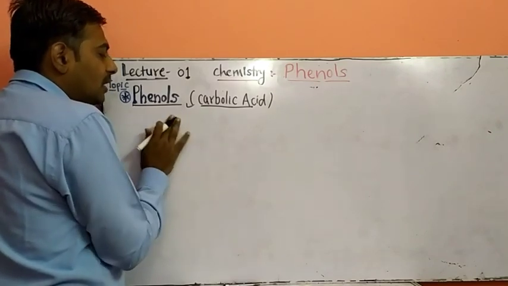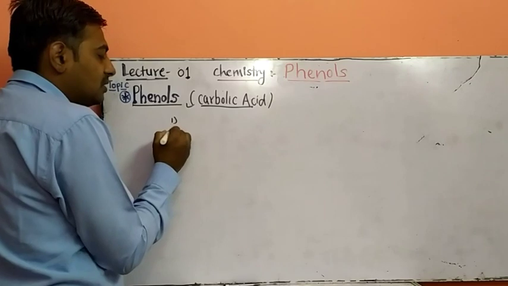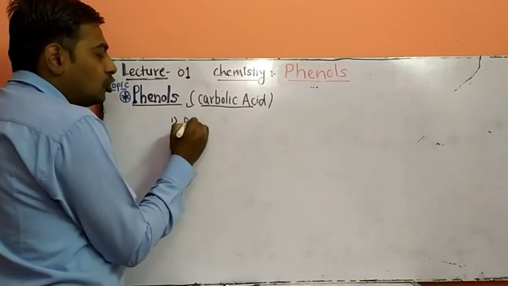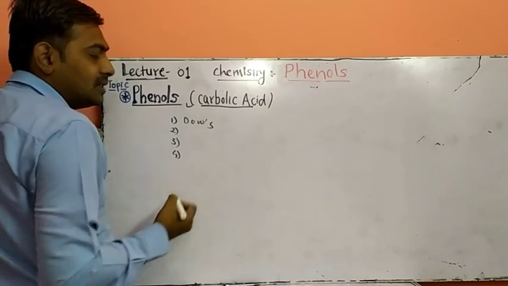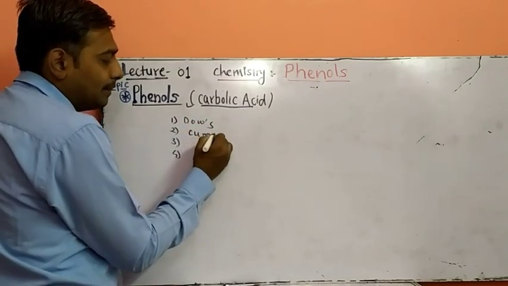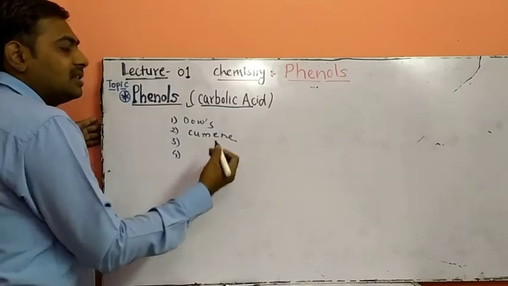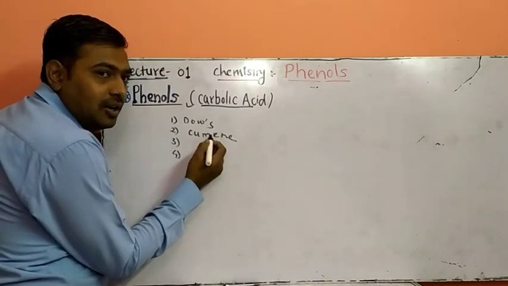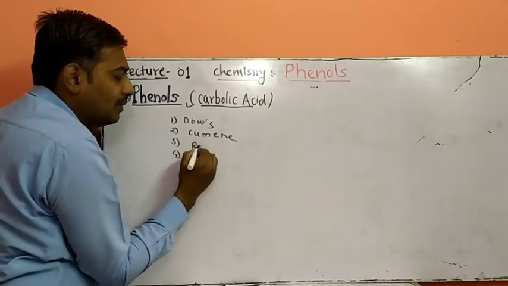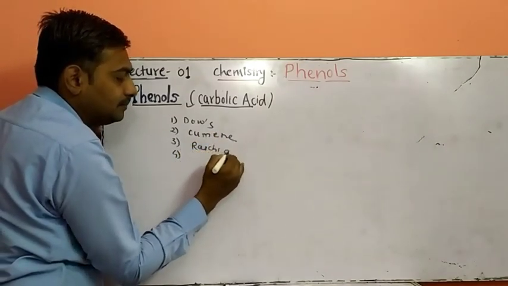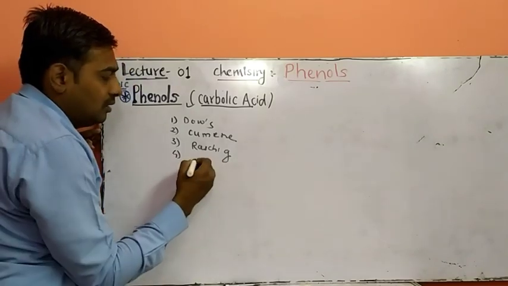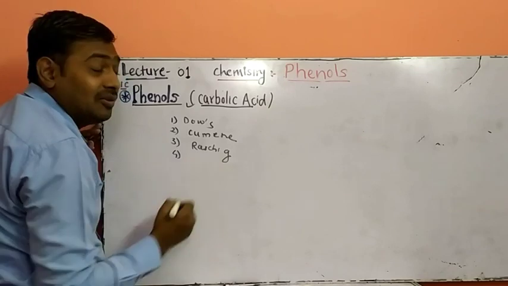First, we will prepare phenol by the Dow process. Second, from cumene, which is the industrial method for the preparation of phenol. Third, by the Raschig method. Fourth, from benzene sulfonic acid.